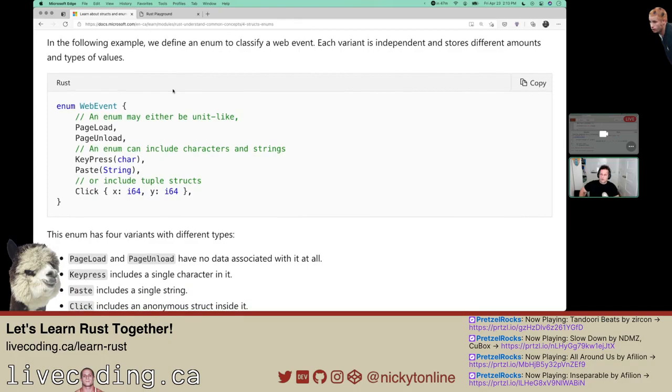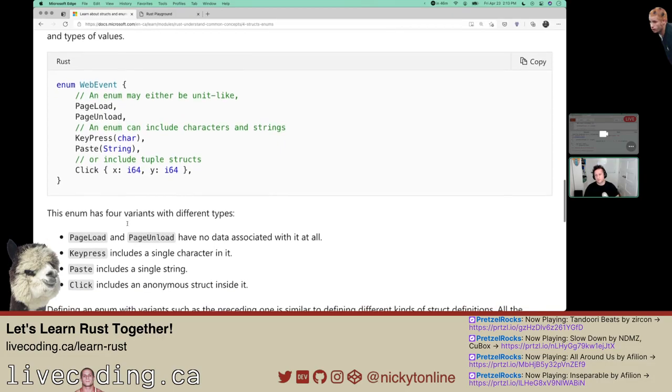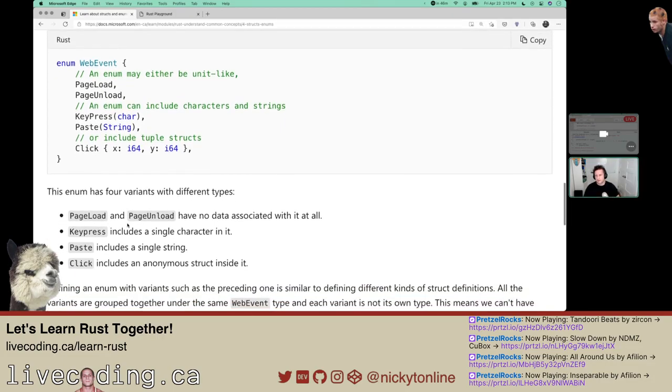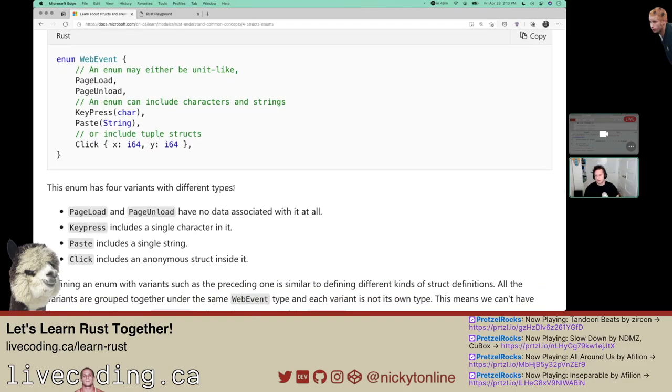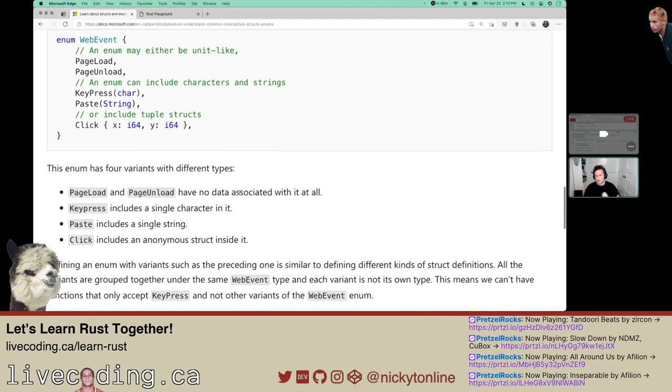At this point, I'm kind of wondering, at least in Rust land, there's a bunch of different data types. I'm curious to see what they recommend using for what. Here, called web event, there's page load, page unload. This looks like a function. If you do a key press and it takes in a character, that looks like a function signature. Paste, same thing. Click, which is a tuple struct.